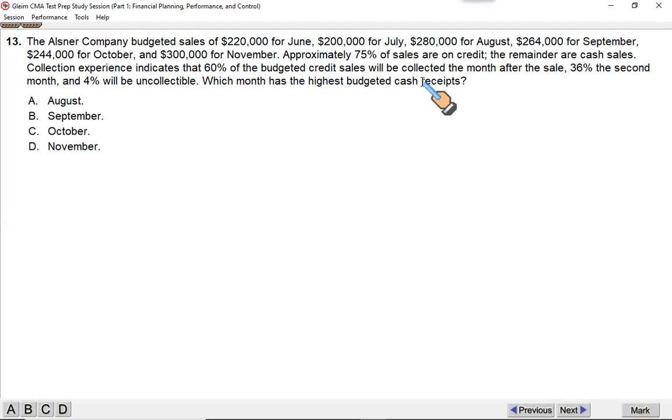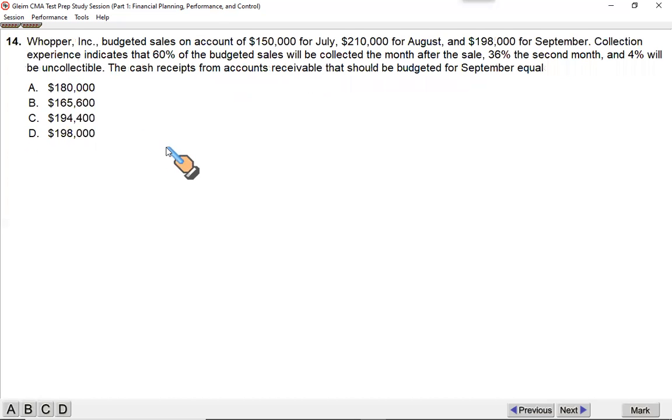You can't just guess by seeing these numbers. You have to calculate the cash inflow for August separately, September separately, October separately, November separately. There is no quick way to do it. That's why there are 4 questions in a single question. If you wish, take a snapshot, share it in the group, and then you may try it later on. So let us focus on something that we can conveniently manage rather than spending 15 minutes on a single question. If you ask me, I can solve that, but I think it'll just be repetition of the same question 4 times.